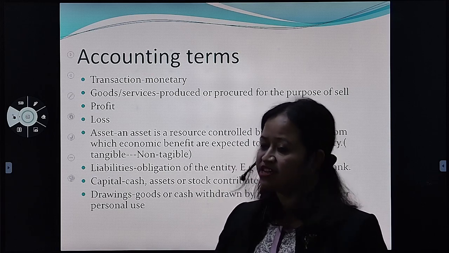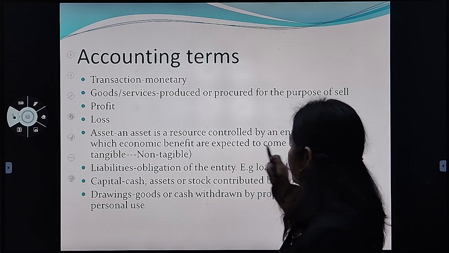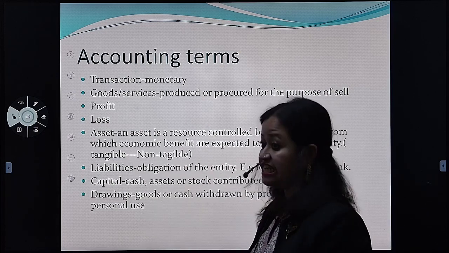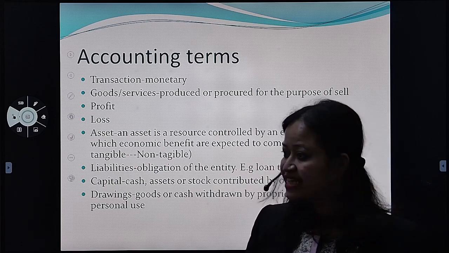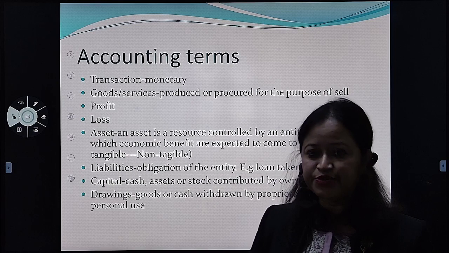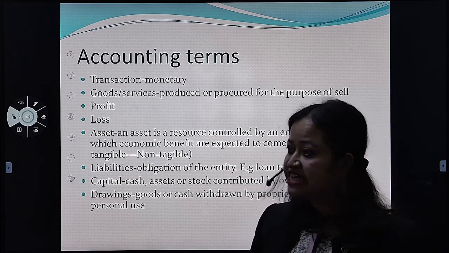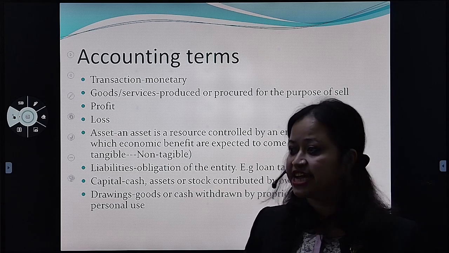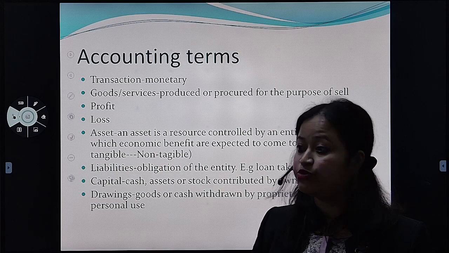So we'll see this. Then in accounts, asset can be tangible or intangible. Tangible means which you can see, right? Land you can see, building you can see, plant you can see. Right? And there are some intangible assets also, which we record in the asset side of the business. So that is goodwill of the business. That is one of the examples, goodwill.